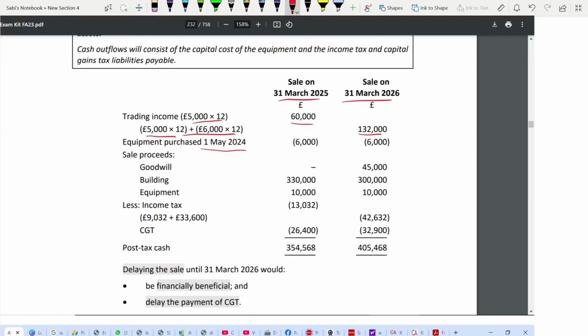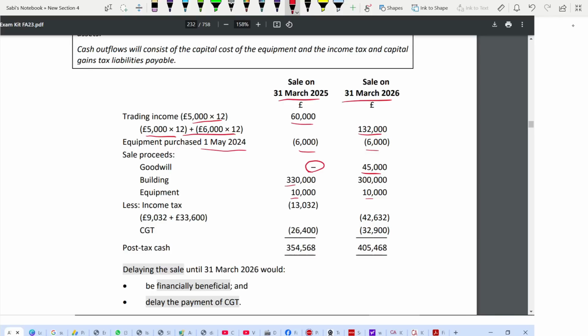That's why we deduct 6,000 under both. Then any sale proceeds. Remember, goodwill will not be sold in the first scenario because we are selling just building and equipment. But in the second scenario, yes, this is the market value on that date in 26, from exhibit 2 you have to take. Then building 330 market value, 10,000 market value, this 10,000.